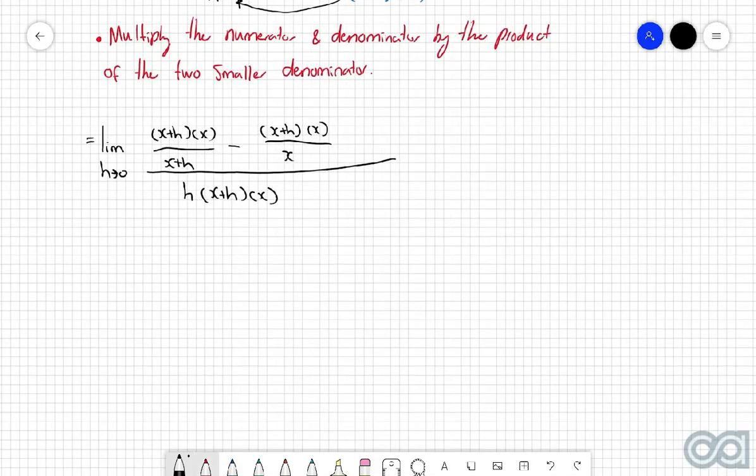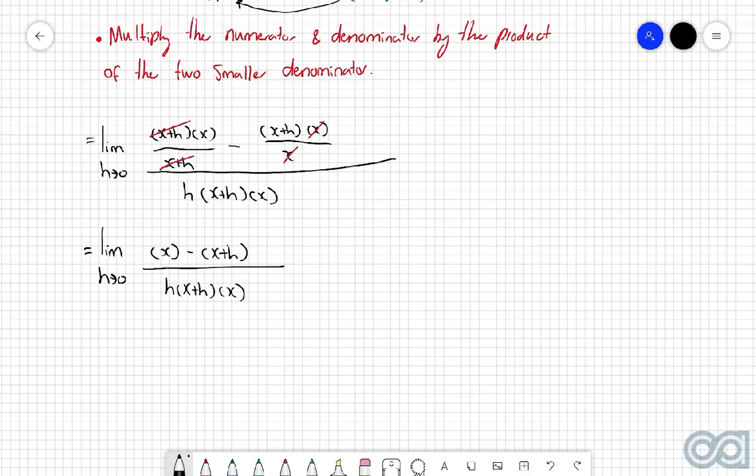Let's look at why we did that. If we look at this first fraction here, we've got x plus h here and we've got an x plus h there. So those two there can cancel. Then with this second fraction, we've got an x here and we've got an x here. So those two there can cancel. If we write out what's left, then we've got the limit of h approaching 0. Then we've just got x minus x plus h divided by h, x plus h, and x.